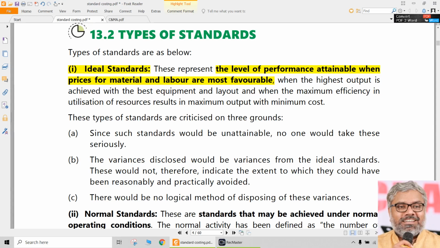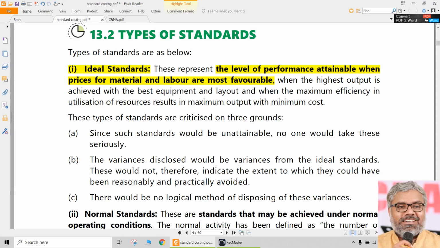Why? Because as the name itself indicates, those are not practical. For your general understanding, if you see any advertisement of any two-wheeler, particularly any of the bikes, they will write, it will be there on the screen, 84 kilometers per liter. 84 kilometers per liter mileage it will give, one particular bike, whatever it is. And there will be a star. And if you keenly observe that star, what they will tell is, conditions apply, but what is the condition? Under ideal conditions.